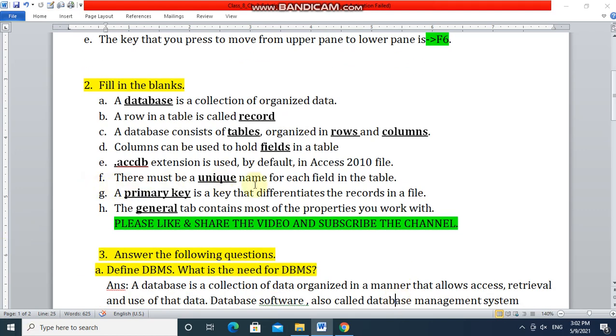There must be a unique name for each field in the table. A primary key is a key that differentiates the records in a file. The General tab contains most of the properties you work with.